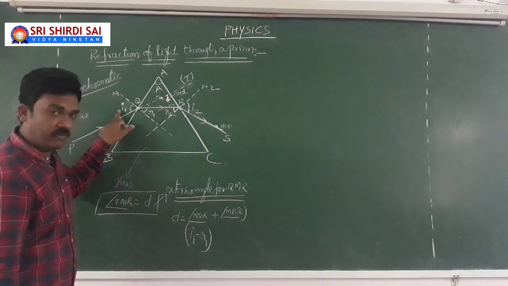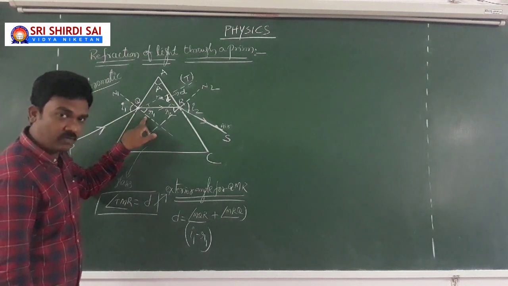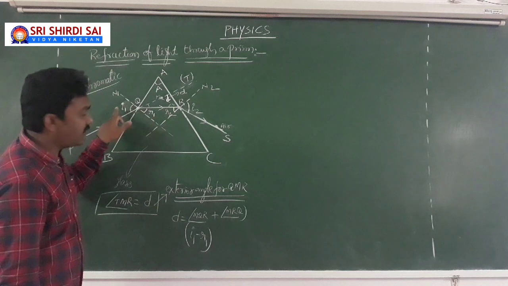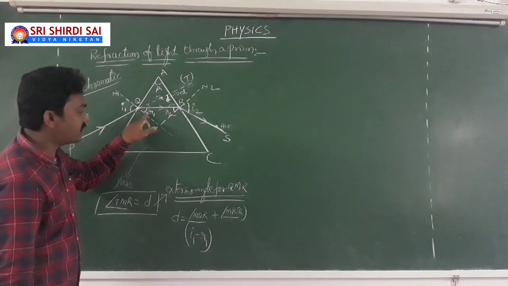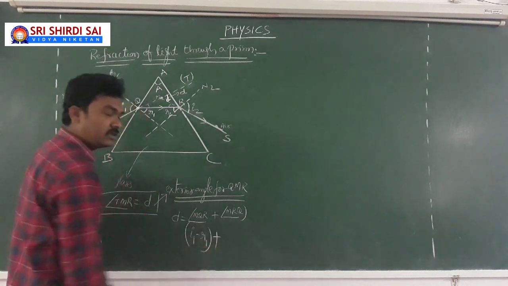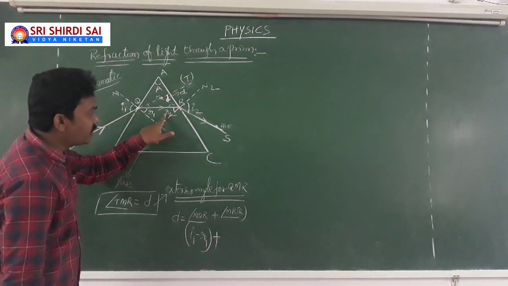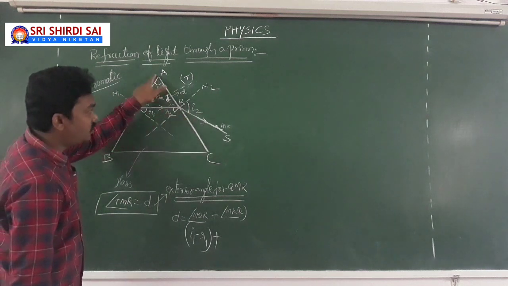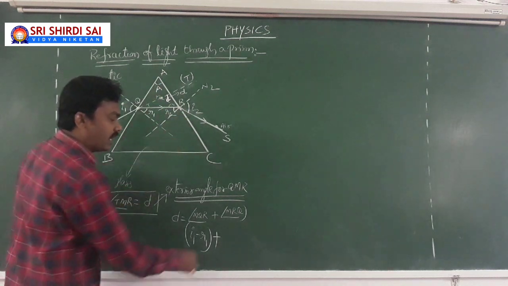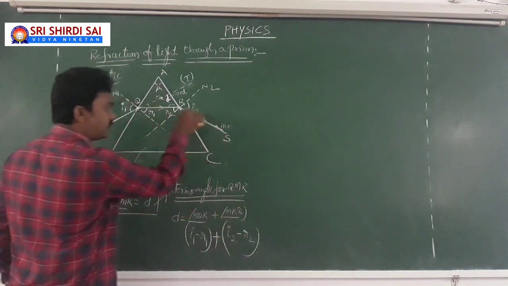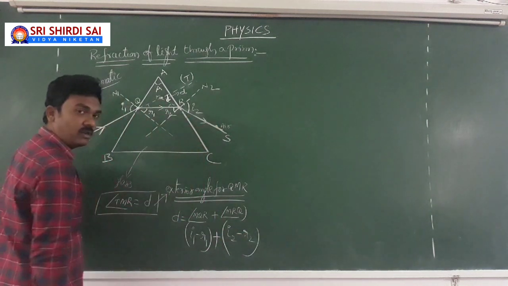If the light falls at an angle I1 and refracts at an angle R1, as it is traveling from rarer to denser, R1 is less than I1 because it bends towards the normal. So the angle of deviation is I1 minus R1. Plus here it falls at R2 and bends away from the normal at I2. So due to the refraction at AC, the angle of deviation is I2 minus R2, because I2 is greater than R2 as it bends away from the normal.